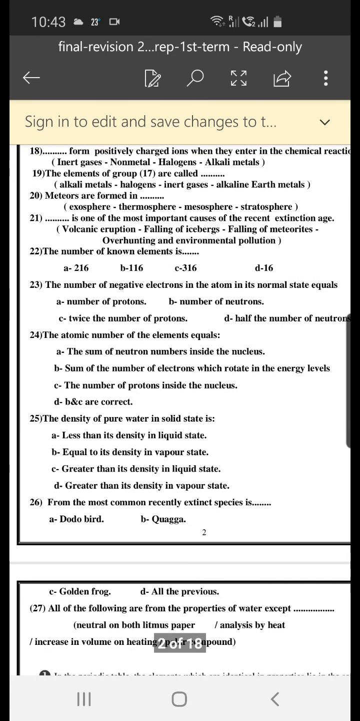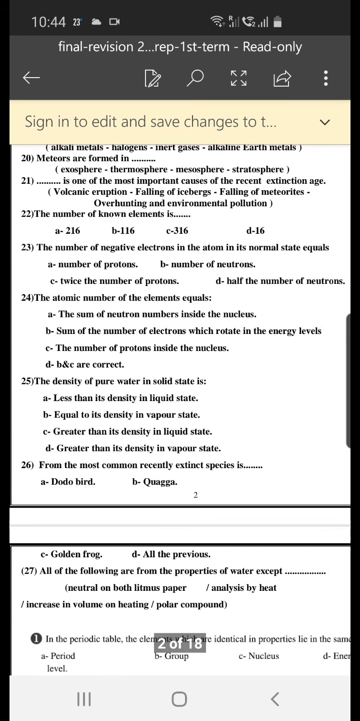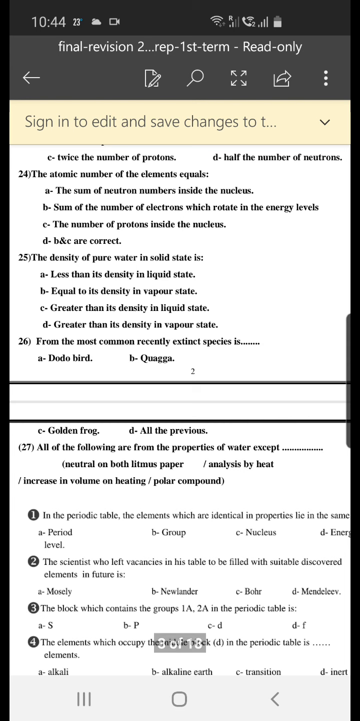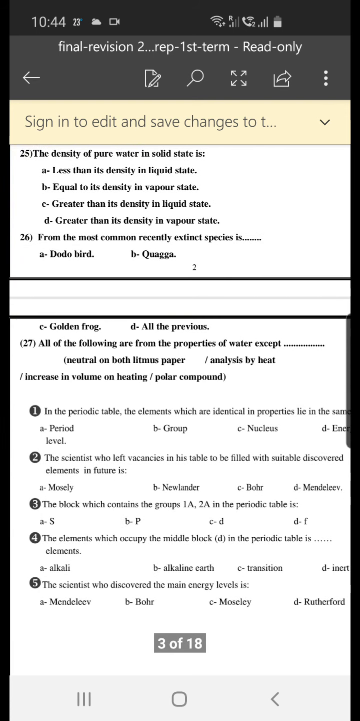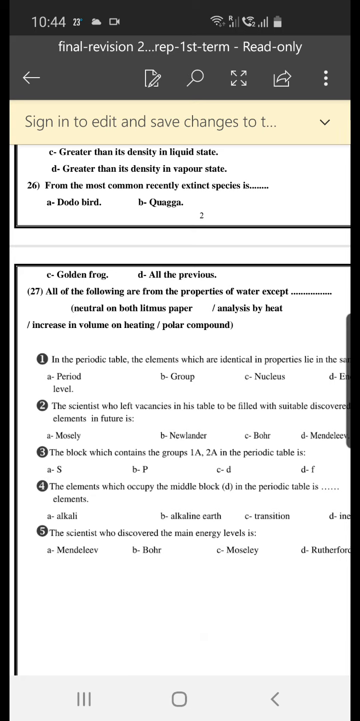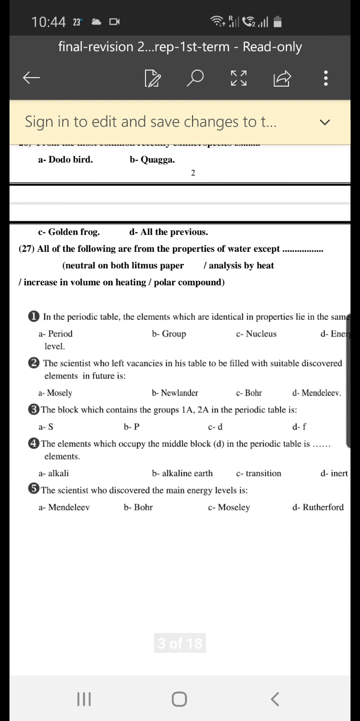The density of pure water in solid state is less than its density in liquid state. Letter A is correct. From the most common recently extinct species: dodo bird, quagga, golden frog, all the previous. The answer is all the previous. All of the following are properties of water except: neutral on both litmus, analyzes by heat, increases volume by heating, polar compound. The answer is analyzes by heat, because we analyze water by electricity.